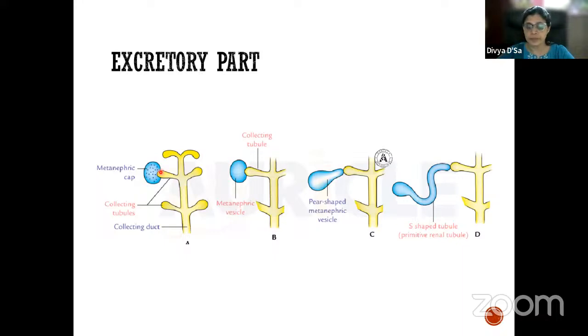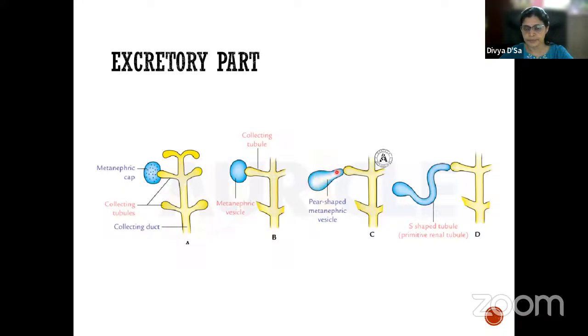Now this metanephric cap is converted into a vesicle, called the metanephric vesicle. This is the second stage. Now the third stage: this metanephric vesicle becomes pear-shaped.